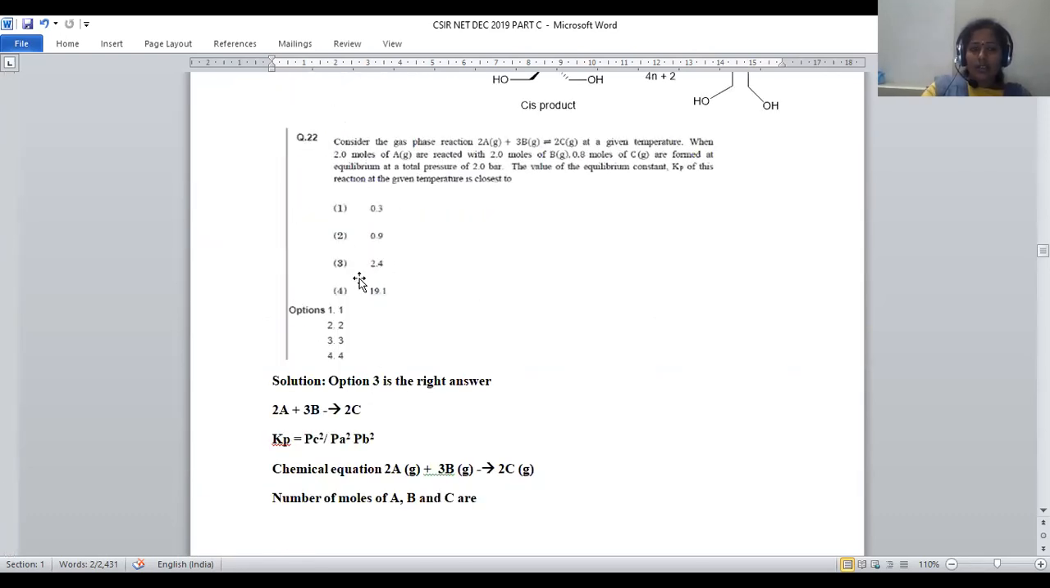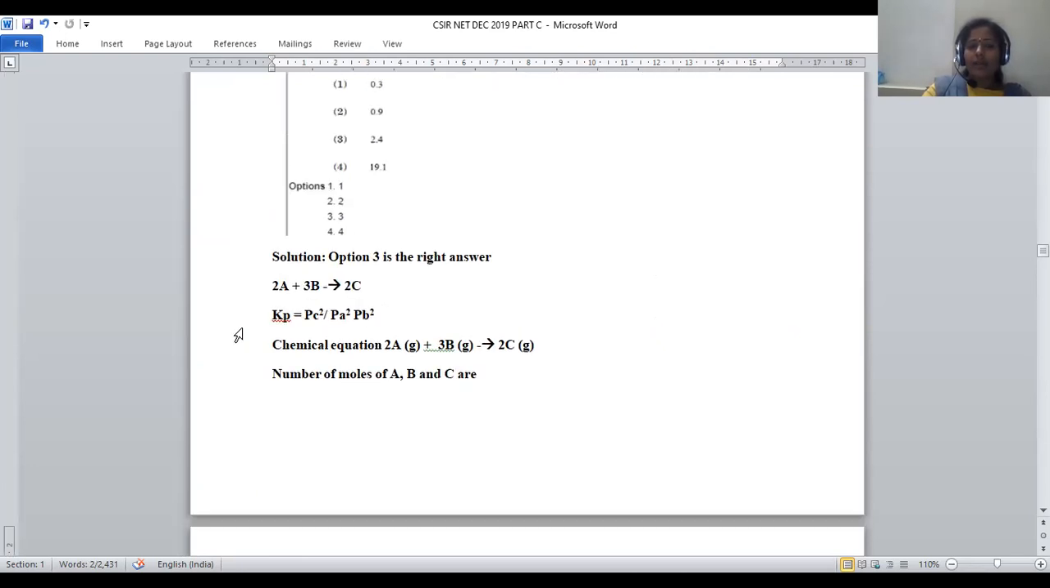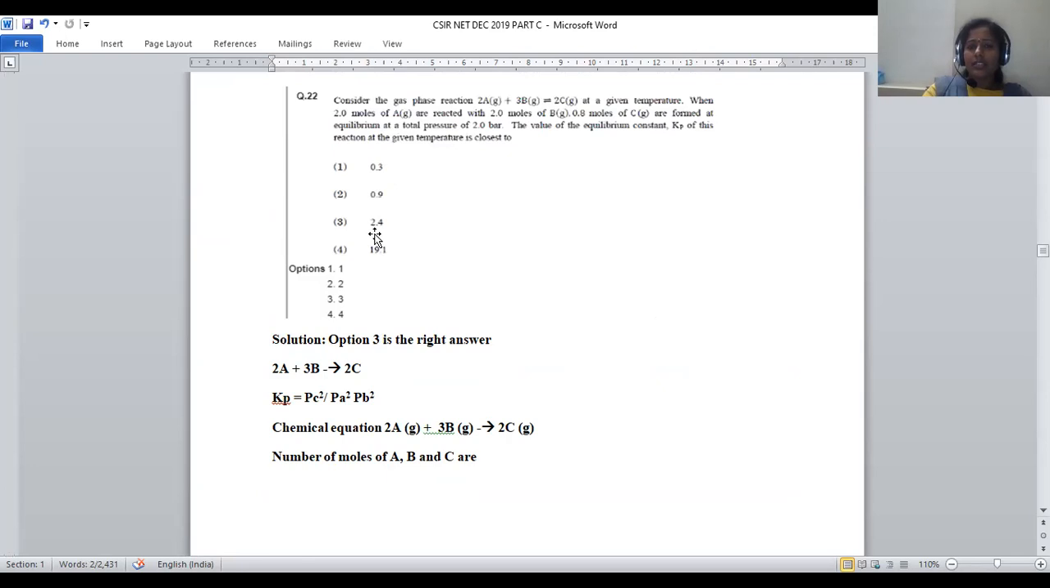Option number 3 contains 2.4, so the correct answer will be option number 3 for question number 22. If we know the formula, Kp is equal to Pc square by Pa square into Pb square, it is possible to predict this equilibrium constant value.